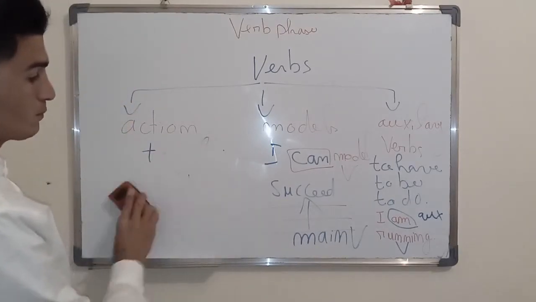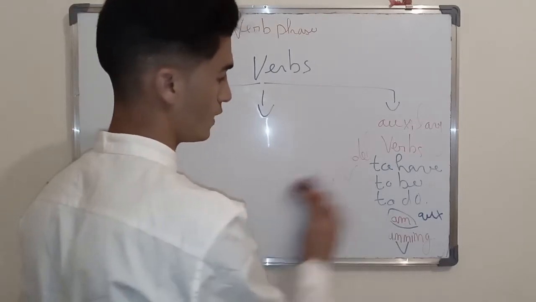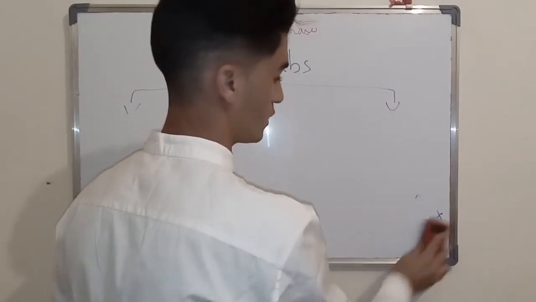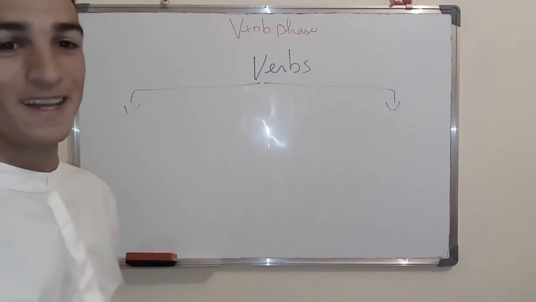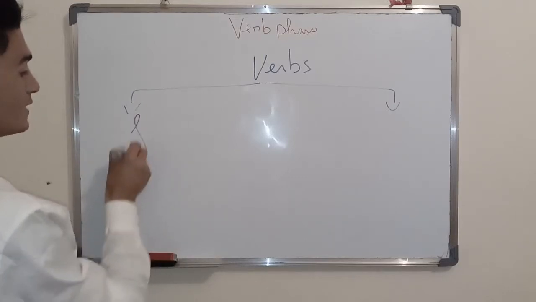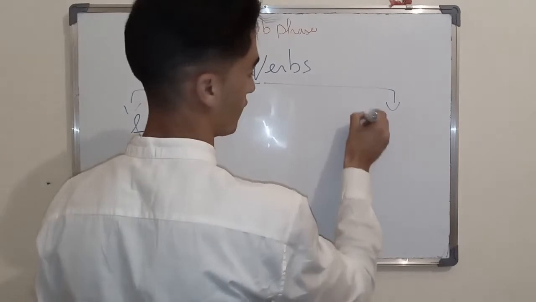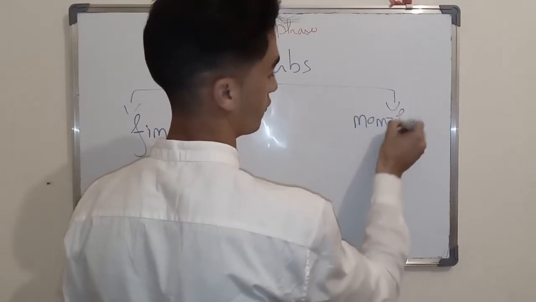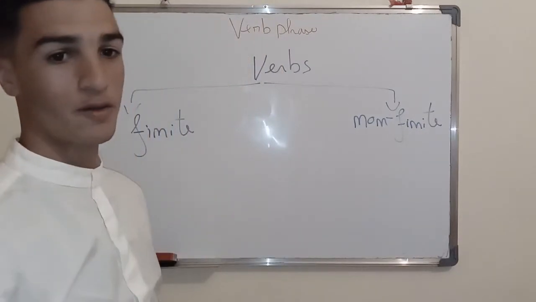We now are going to see other types of verbs. There are a lot of types of verbs actually. So verbs can be finite or non-finite. All right.